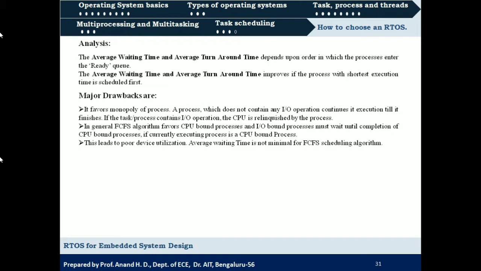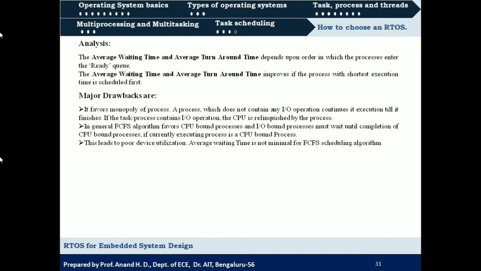Okay, so this leads to poor device utilization, and average waiting time is not minimal for the FCFS scheduling algorithm. We know that the average turnaround time must be minimum for a good scheduling algorithm, correct? A good scheduling algorithm is one which has average turnaround time as low as possible, but that is not possible in case of first come first serve.